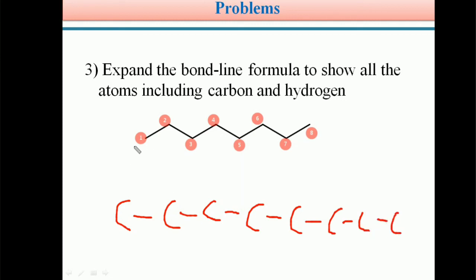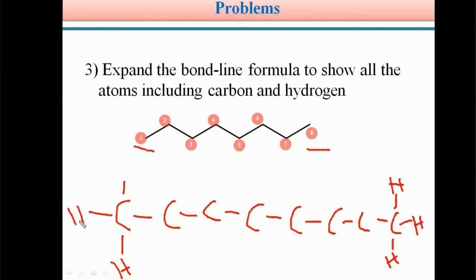And this is the terminal one and this is the terminal one. The terminal carbon has 3 hydrogen atoms because it is a methyl group, CH3. The terminal part is always CH3. So this terminal carbon is attached to 3 hydrogens, and the other terminal carbon is also connected to 3 hydrogen atoms.